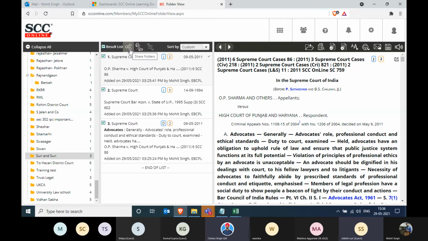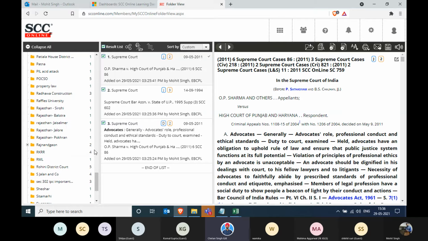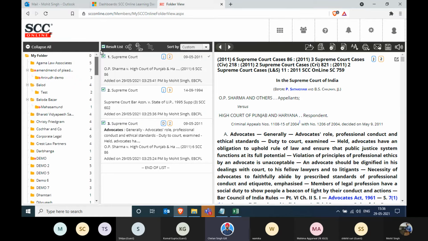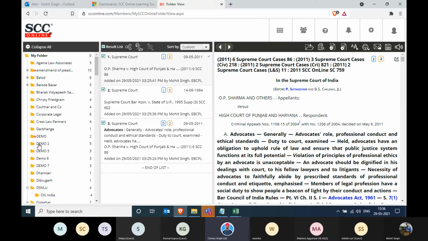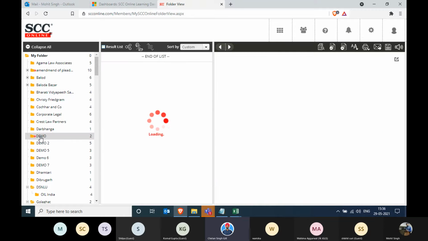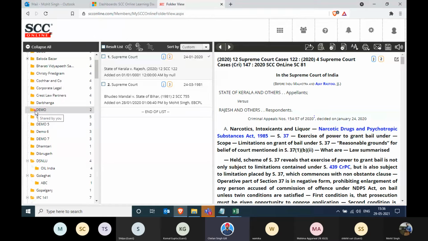Mohit, can you scroll up a bit? You've already shared some folders with someone. Can you scroll up the folder icon? So this is right now only available for the group users. Right now, Mohit and I are on the group of SCC Online, so that's why we see this. Now you see this outward pointing arrow. That means Mohit has shared this with someone.